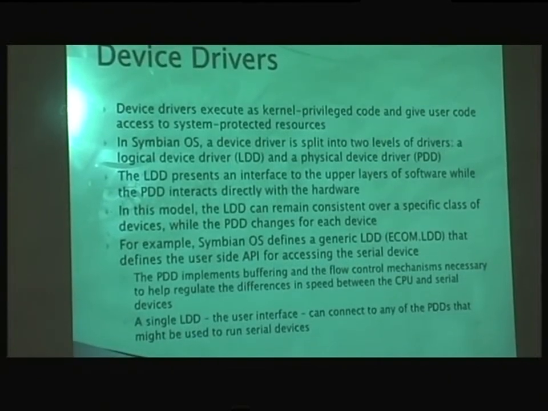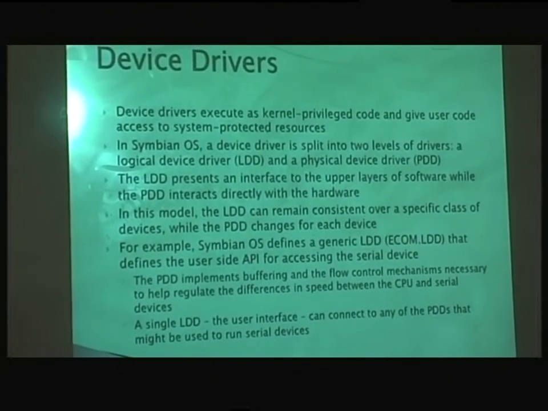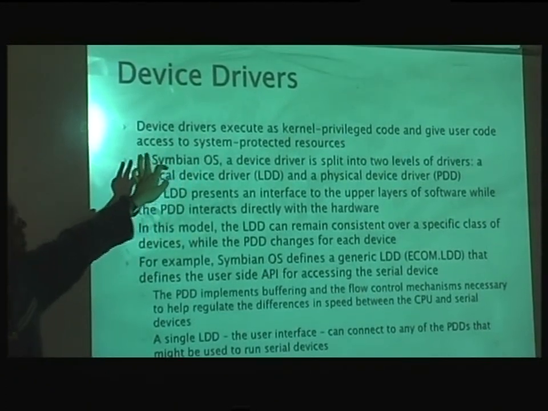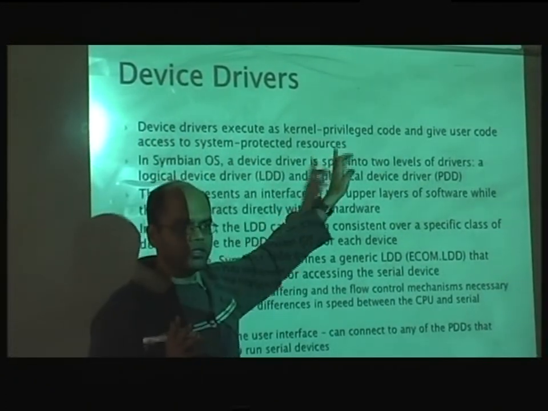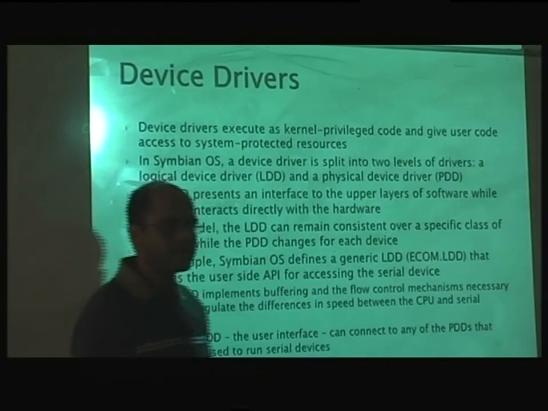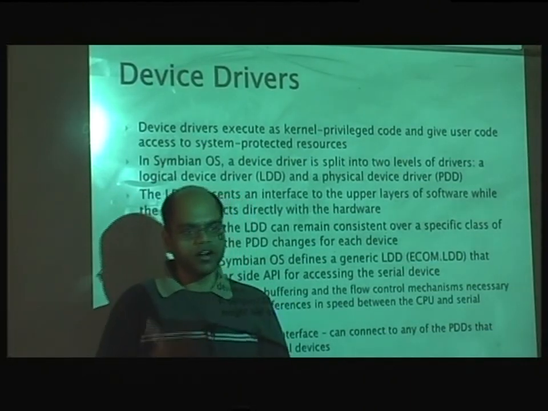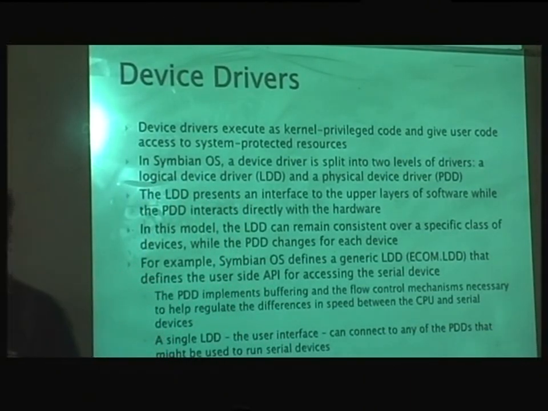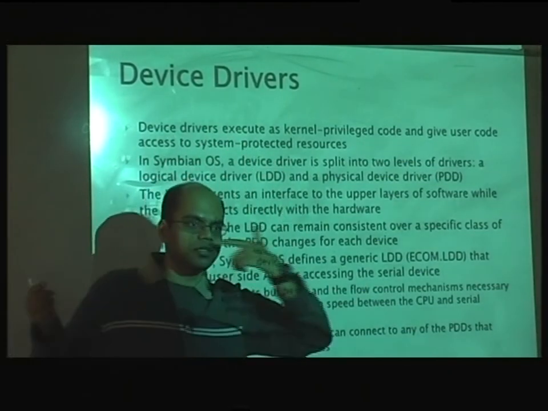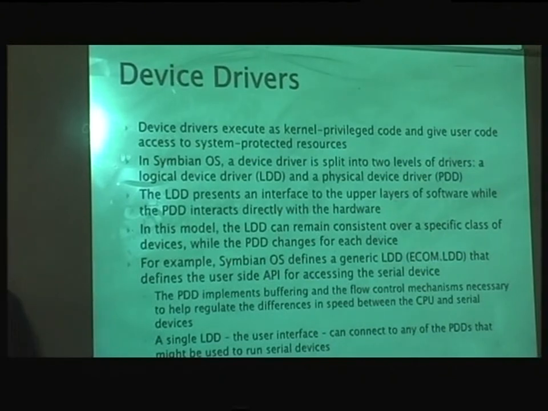Next, coming to the device level, we say all the device drivers typically in the operating system execute in a privilege mode because of the fact that they have to access the hardware, which is a privileged instruction. Not everybody can access the hardware directly. Right? So all the device drivers will execute in a privilege mode, and the user is entitled to go through this device driver to access the data.